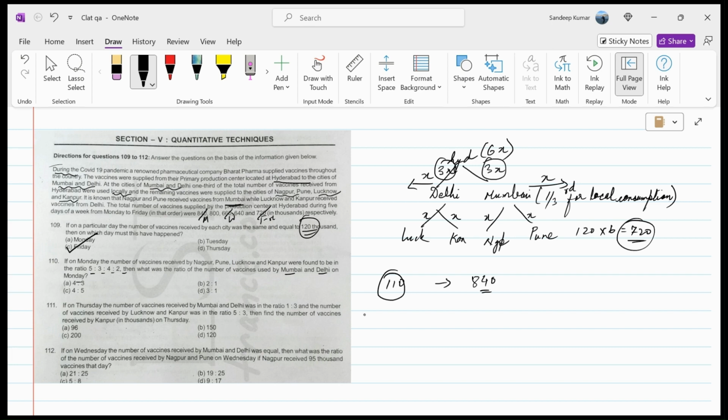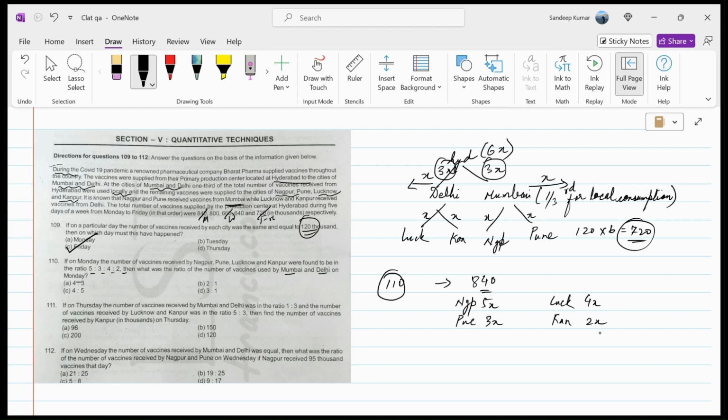Now, the number of vaccines at Nagpur, Pune, Lucknow and Kanpur, we can write 5 is to 3 is to 4 is to 2 as 5x, 3x, 4x, and Kanpur would be 2x.